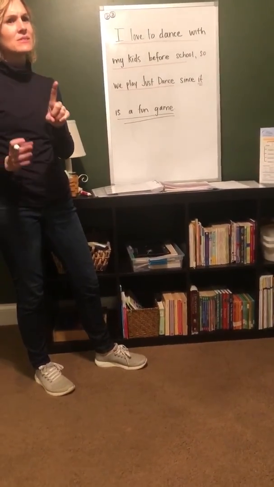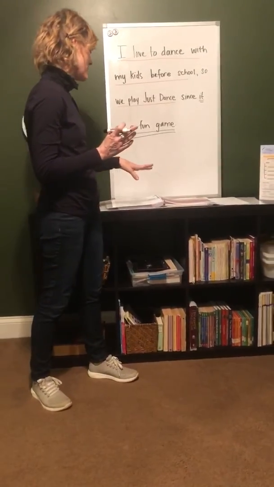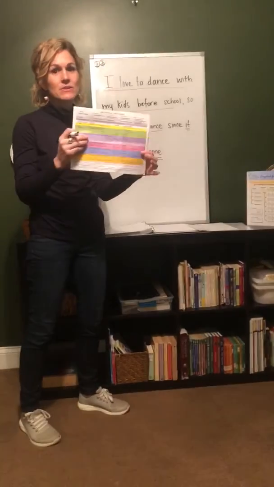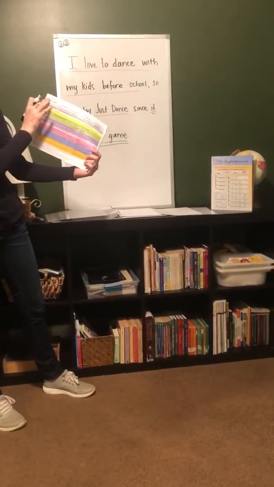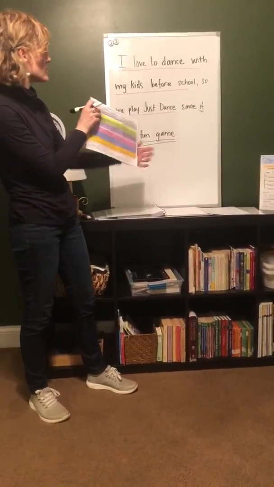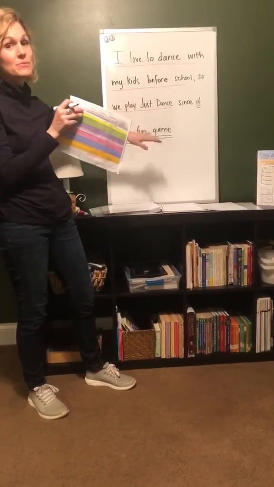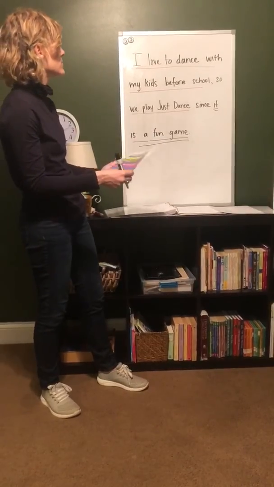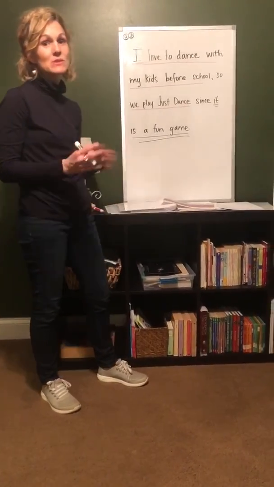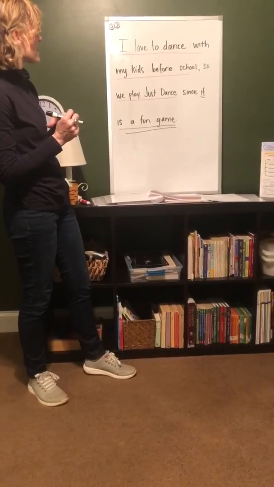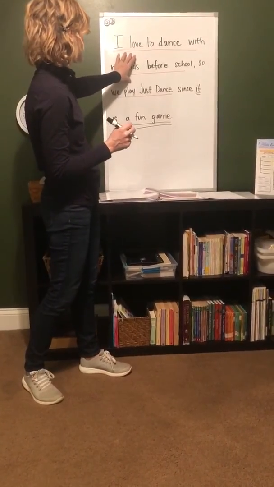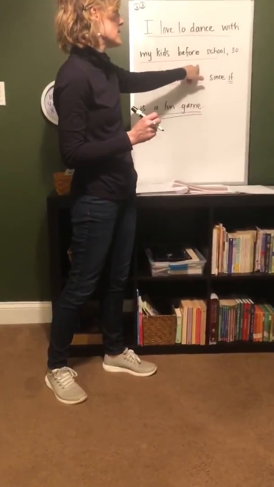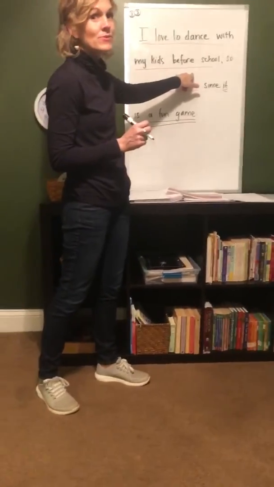Next, and this was another step that I did not do. I was looking actually here on the question, the task here, task 3. And so after you find the purpose, the structure, the independent clauses, and the dependent clauses, it says to look for the prepositional phrases. So let's look real quick and see if we have any prepositional phrases here, okay? Let's look at our first independent clause. I love to dance with my kids before school. Is there any prepositional phrases there?